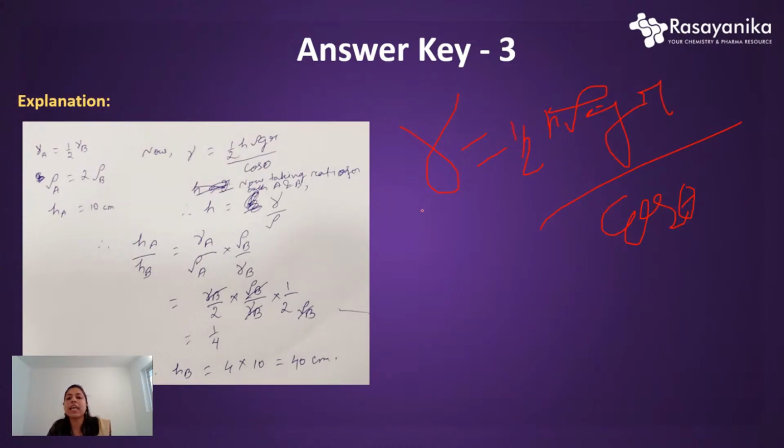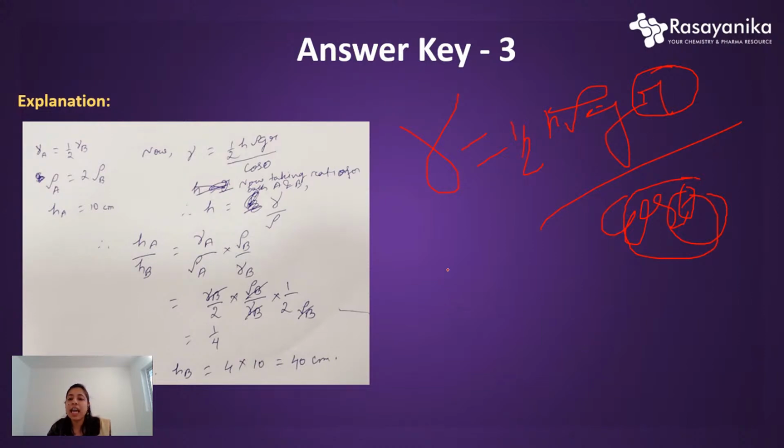So for different liquids in the same capillary, the liquids are different, so the density will be different, the height will be different, and the surface tension will be different. But all other things will be the same because cos theta will always be the same since theta is the same here. The radius r of the cross section also will be the same, and g is a constant term, so we can easily cancel these.